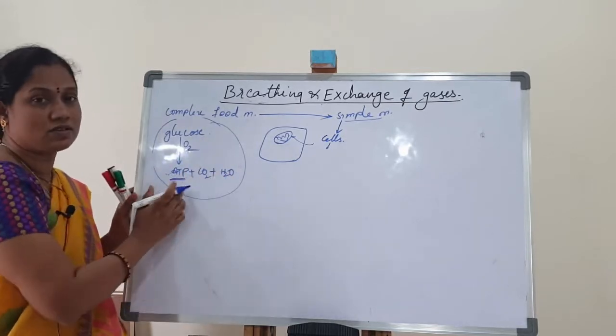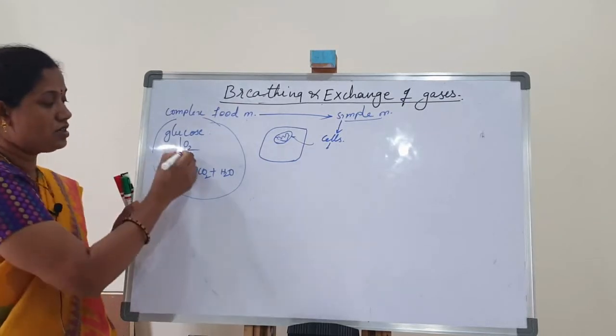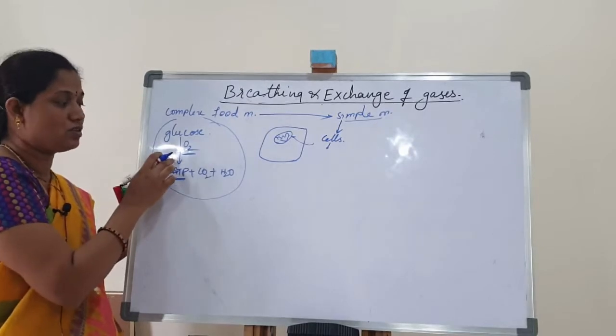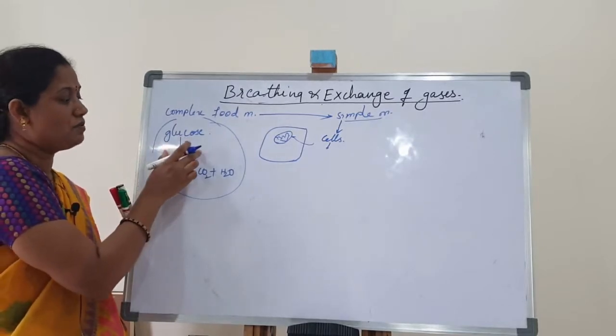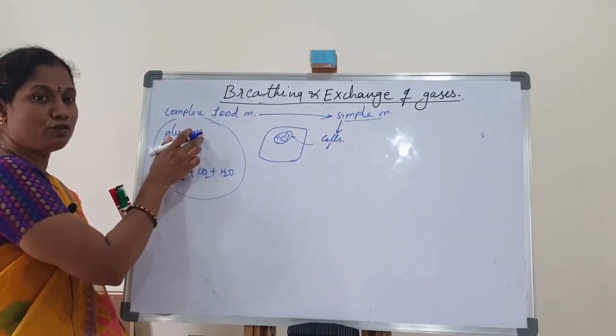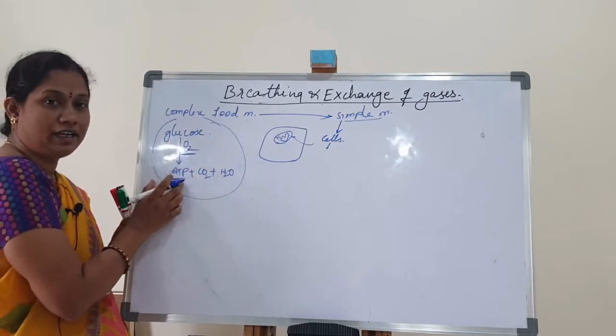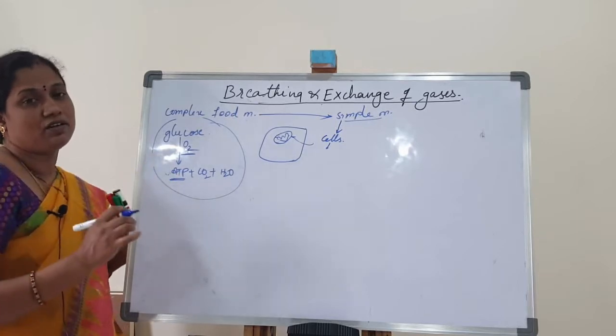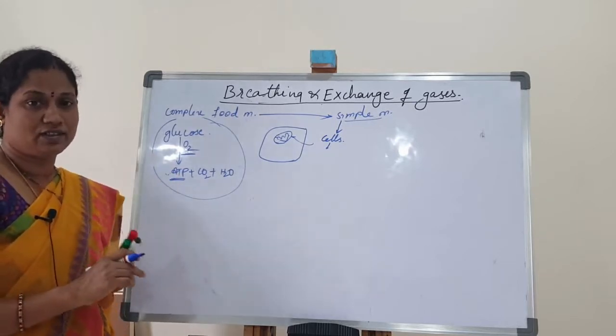So this process is called respiration. This respiration process takes place in the presence of oxygen. That's why this process is also called the oxidation process. So in the mitochondria, oxidation of the food materials takes place, and as a result, ATP is produced. This ATP is utilized for our different metabolic activities.